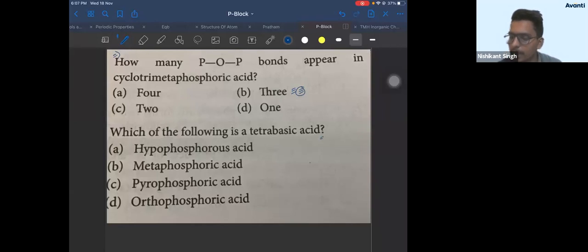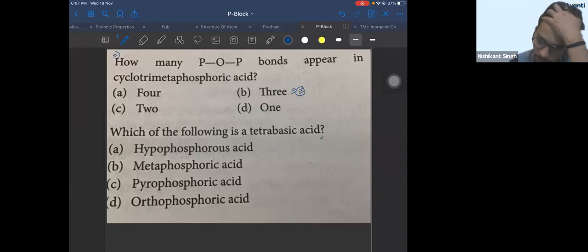Which of the following are tetra basic acid? Just now we have discussed it, so there is no point in doing it wrong. Tetra basic means its basicity is 4. Right. So you'll get another 20 seconds for this, so please vote fast. So most of you are answering it correct. That means inorganic is easy.